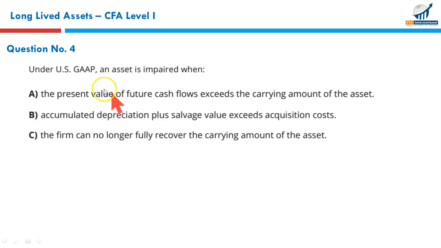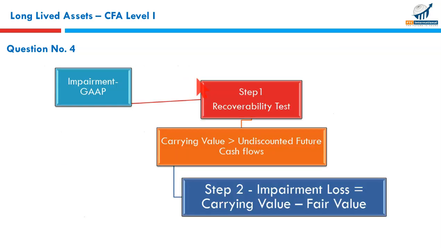Next, under the US GAAP, an asset is impaired when? Let me show you how we impair under the US GAAP. Under the US GAAP, there is two-step impairment. In the first step, you do what you call a recoverability test. You compare the carrying value or the book value of the asset with the undiscounted future cash flows. Undiscounted future cash flows are the recoverable amounts which you will recover.